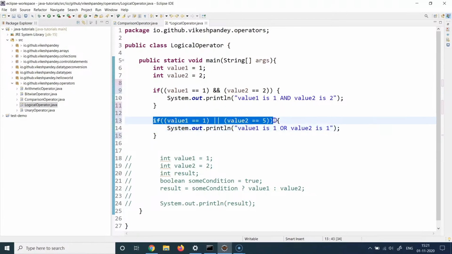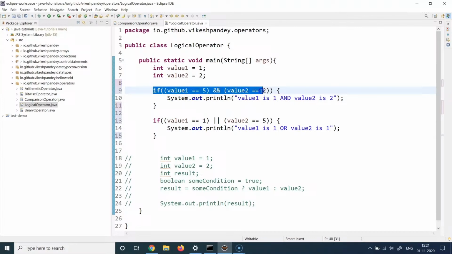But it's fine. Line 14 will still be executed because either of these sides is true, so the whole expression becomes true. Similarly here, AND will require both of the expressions to be true, and if either of them becomes false, then the whole expression becomes false. So in the current state, line 10 will be executed, but if I change this to this, then the left hand side of this ampersand will evaluate to false, and the whole expression will evaluate to false, and line 10 will never be executed.